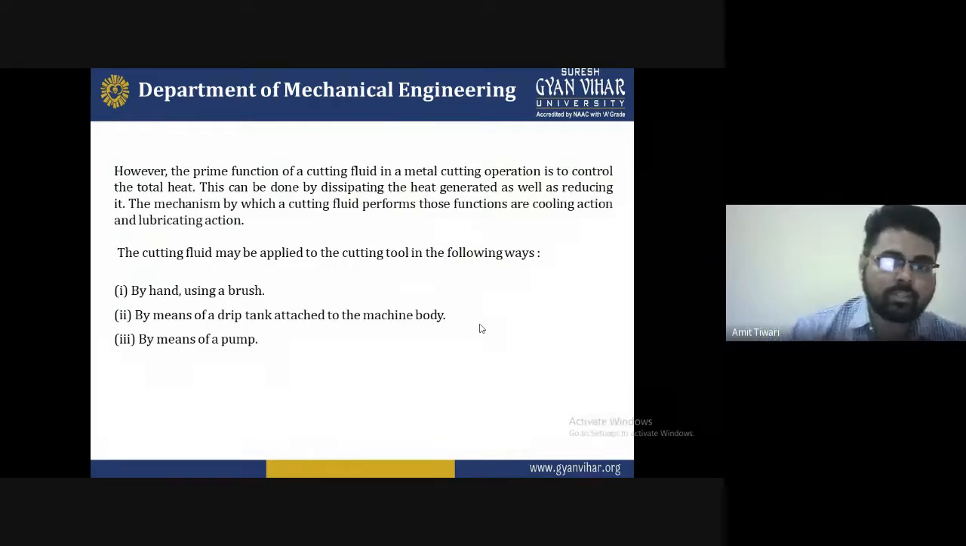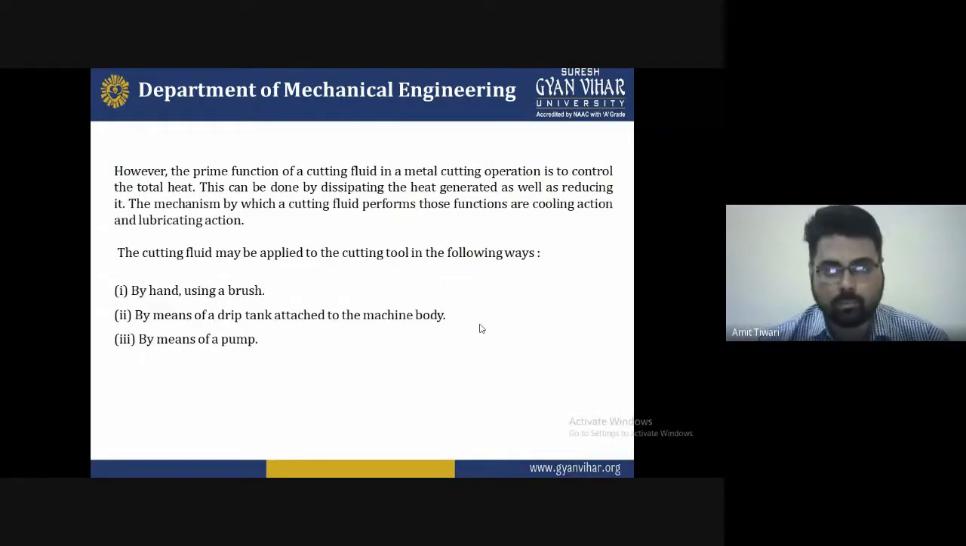So we can say that the cutting operation is to be controlled for total heat by using the cutting fluid on the surface. It dissipates the heat generated as well as reduces it, and the mechanisms by which the cutting fluid performs those functions are the cooling action and the lubricating action. It can be applied by hand using a brush, by a drip tank attached to the machine body, or by a pump.